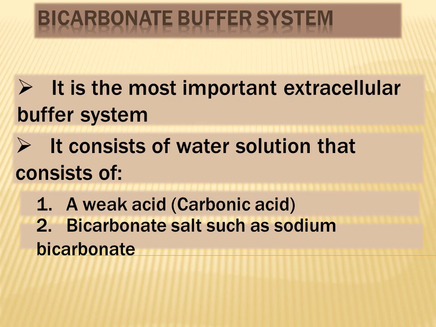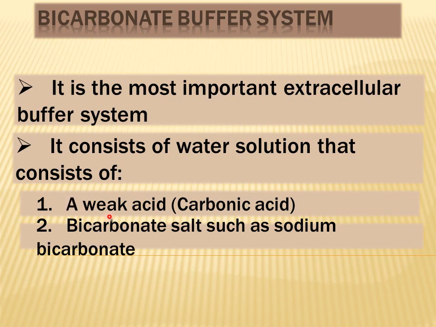So first of all, we are going to discuss the bicarbonate buffer system, which we just mentioned is an extracellular buffer system. And why is it very powerful? This is because the two elements of this buffer system can be regulated by the lungs and the kidneys. So what does this buffer system consist of?